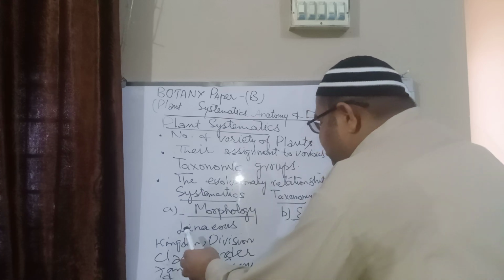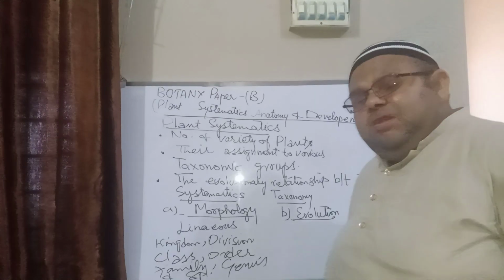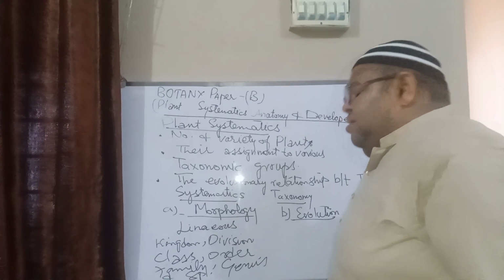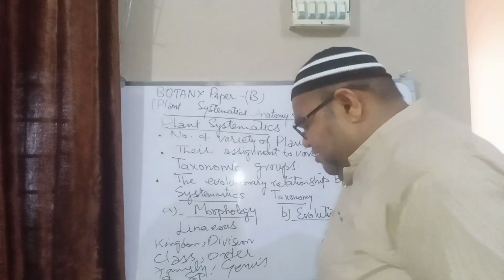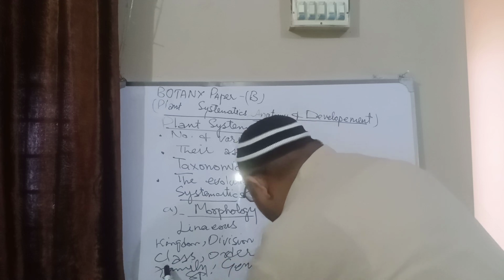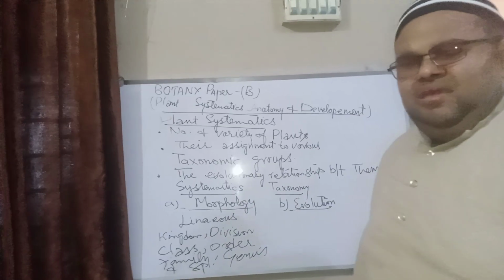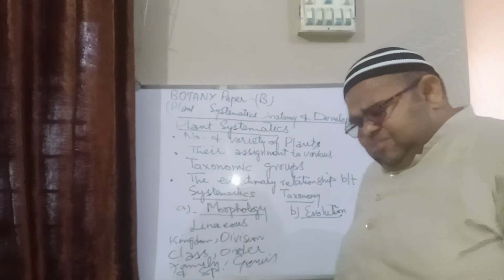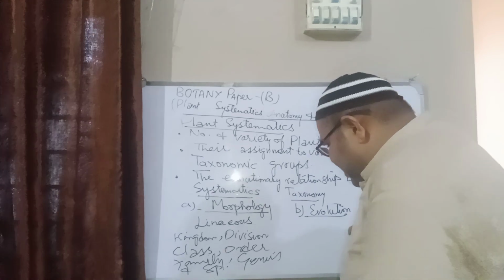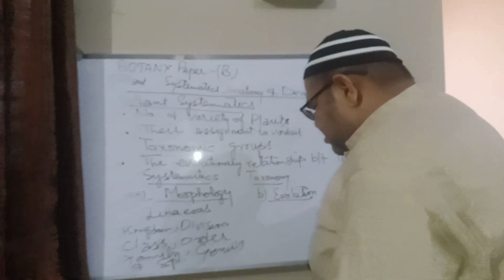Carolus Linnaeus was the first botanist and biologist who categorized plants and animals into various groups, which he called taxa. These groups were kingdom, division, class, order, family, genus, and species. Other taxa are also in use, like domain and subspecies.